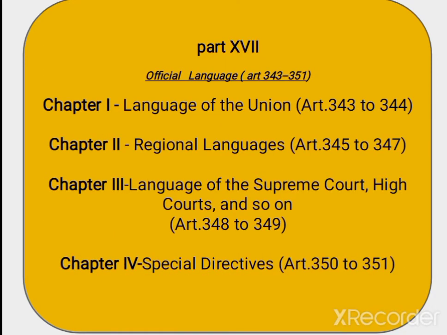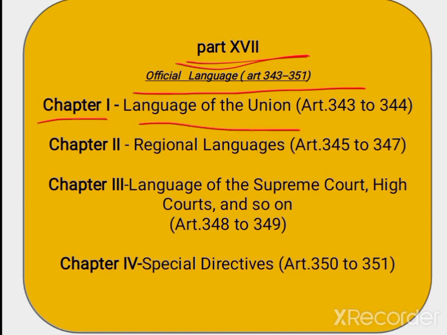Okay, next part, that is Part 17, and Part 17 deals with official language. Here is the most debated part, right? So Chapter 1 deals with the language of the Union, and it relates to articles 343 to 344.